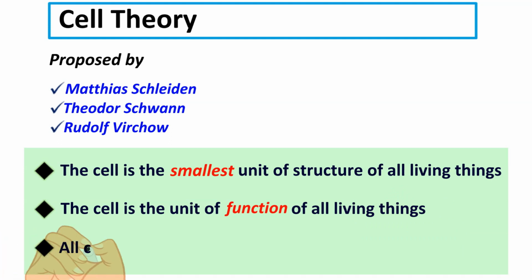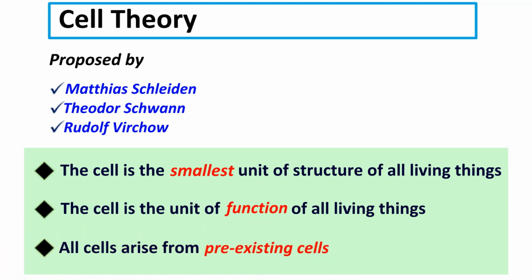And the third point, all life starts as a single cell. The life of the lizard and the apple tree started as an egg and a seed respectively. The egg was a single cell produced by the cells of the ovary of the mother lizard, and similarly, the apple seed had an embryo which also started as a single cell in the ovary of the flowers of the parent apple tree. Therefore, we can say all cells arise from pre-existing cells.